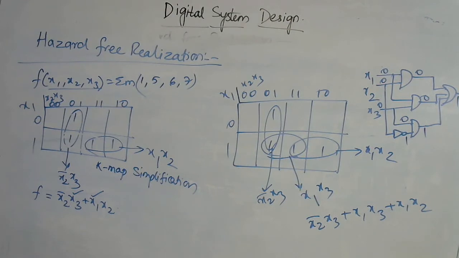Coming to the essential hazard, it is caused by unequal delays along two or more paths at the same input side. So essential hazards are hazards which cannot be affected by different propagation delays.